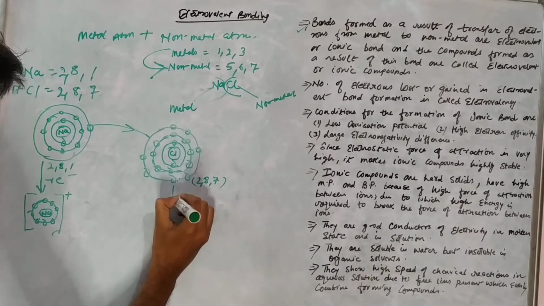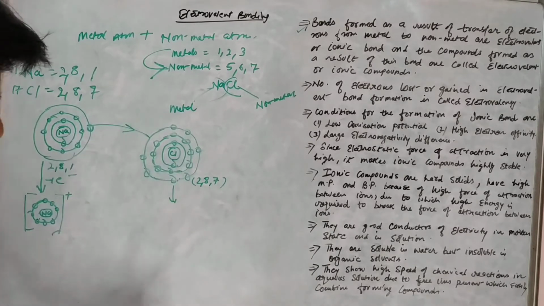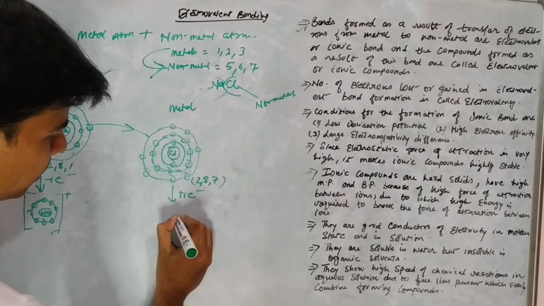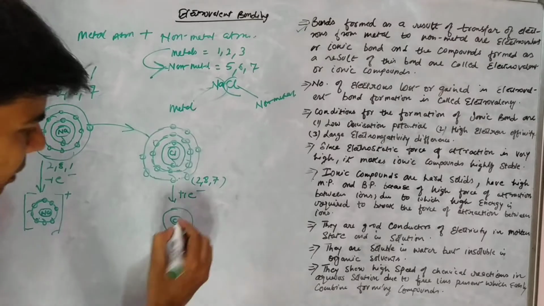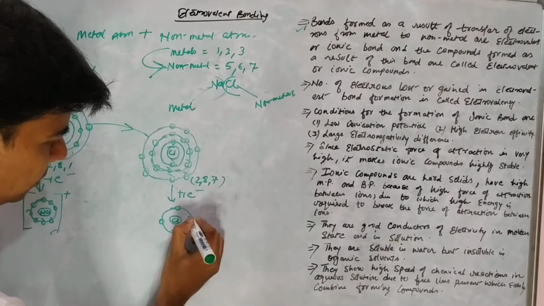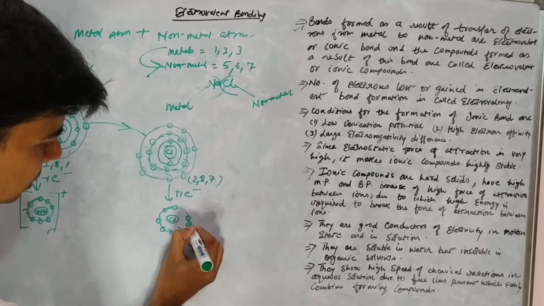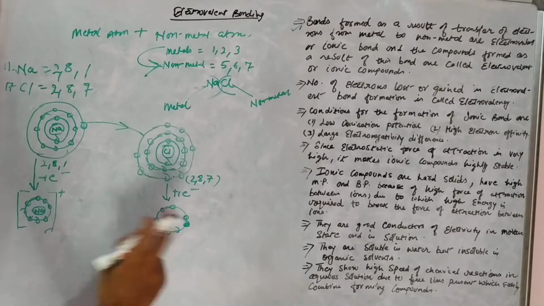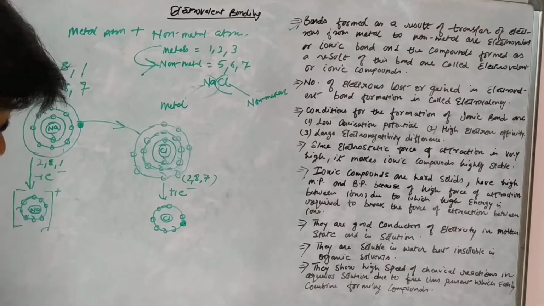Similarly, the electron lost by sodium would be gained by chlorine. So chlorine will gain this electron, right. I'll just draw the outermost shell electrons. 1 2 3 4 5 6 7 8. Let's just show it in a different way, the electron that is gained from sodium, right.